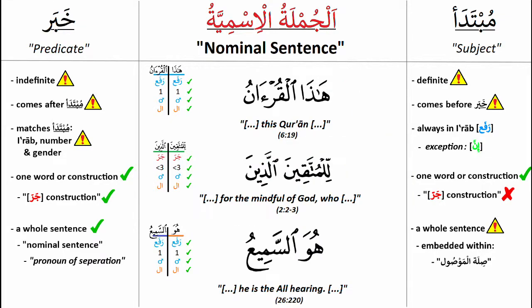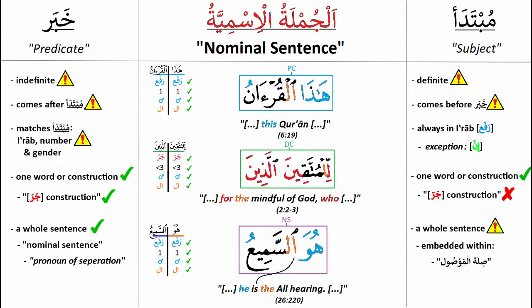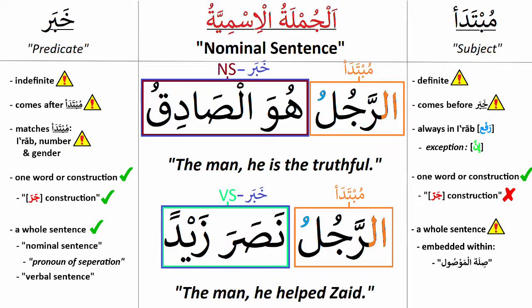One more thing to note about detached pronouns is that they always form a nominal sentence when they are followed by a definite ism, unlike other pronouns, such as demonstratives and relative pronouns, which form constructions. That being said, the khabar can also be a whole verbal sentence. That is a discussion that we will have when we discuss the verbs.